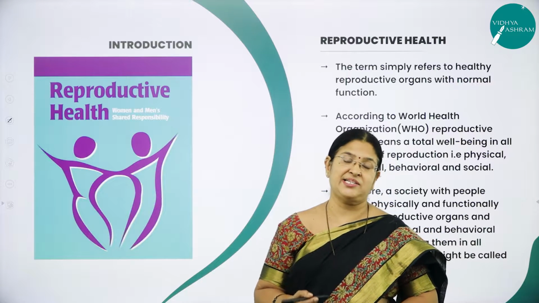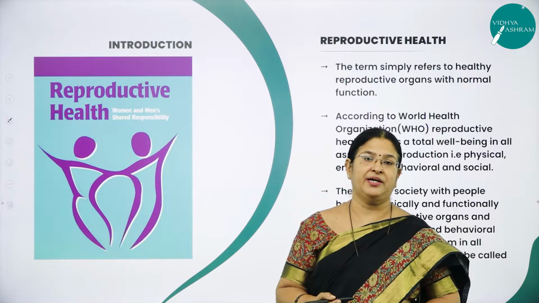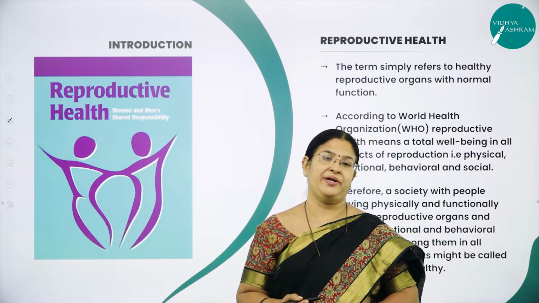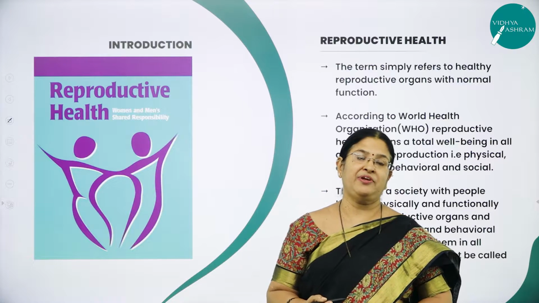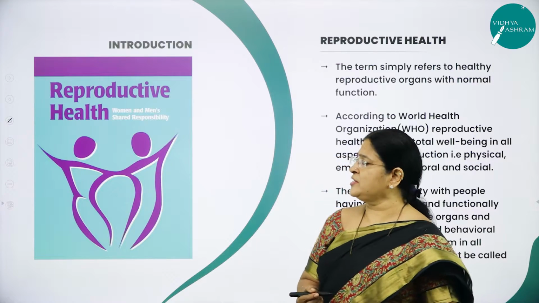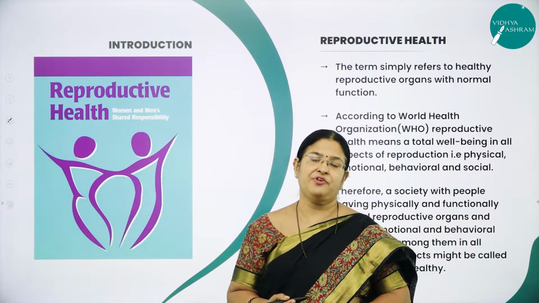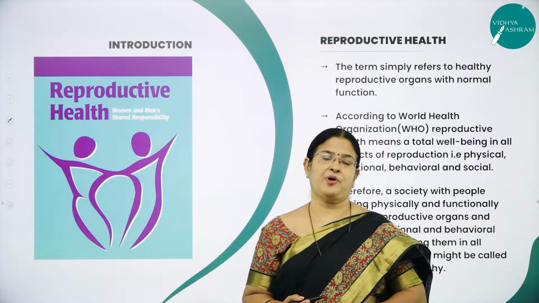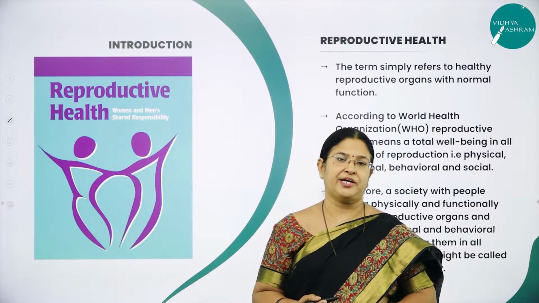Then what are the strategies needed to attain reproductive health, and what action plans need to be implemented to have a reproductively healthy society. All these are the important concepts which I am going to discuss in today's session 1 of this very important Chapter 4 called reproductive health.